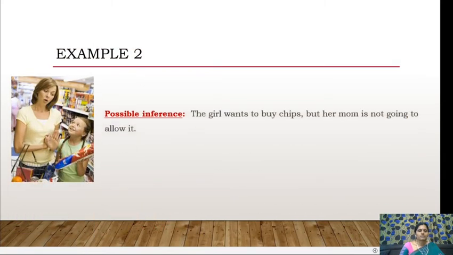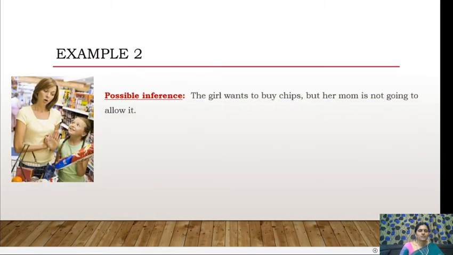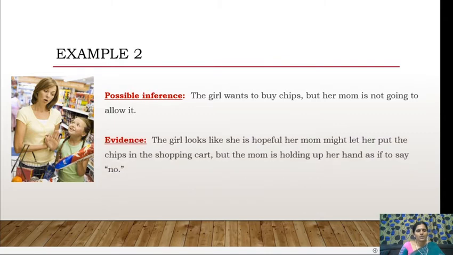See the second example. Here, the possible inference through this picture is that the girl wants to buy something like chips, but her mom is not going to allow it. The evidence is that the girl looks hopeful her mom might let her put the chips in the shopping cart, but the mom is holding up her hand as if to say no. So by looking at this picture, we make an inference that the girl wants to buy something, but her mom is not going to allow it.